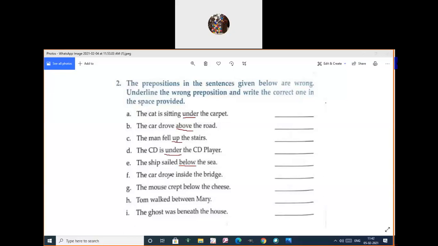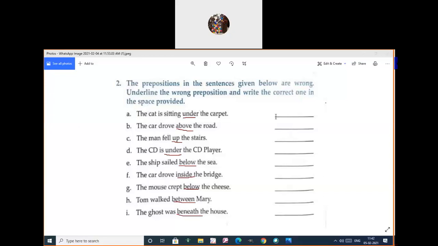The car drove inside. The mouse crept where? Below. Below is the preposition. Tom walked where? Between Mary. Between. Then beneath, that means underneath. So these are the prepositions, but they're given in the wrong form only. Now we are going to correct that.